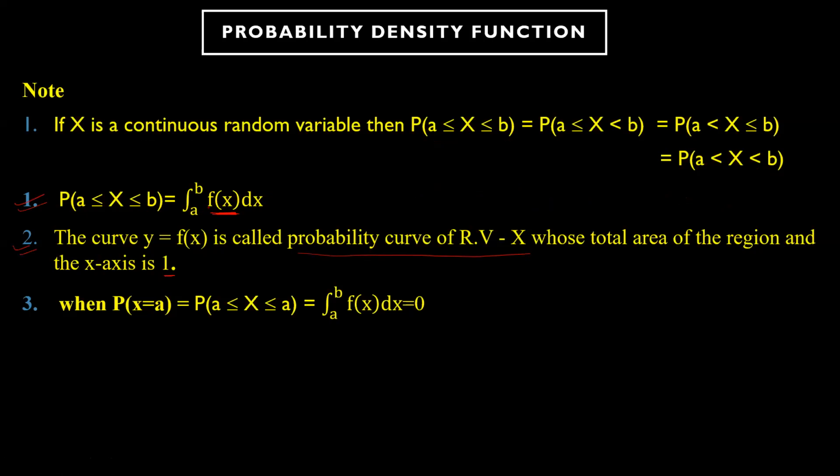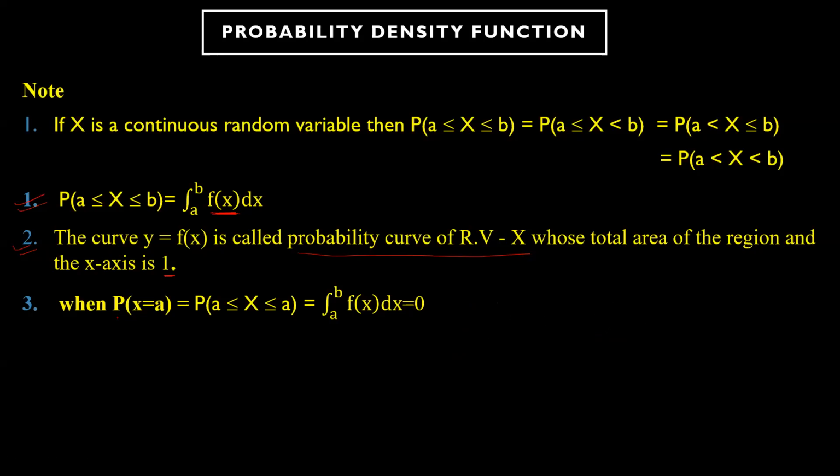If you have, let's say, you are integrating between 1 to 2 of x square dx, when you plot it, roughly I'll draw 1 and 2 here, whatever the curve you draw, the area between this will be 1. It has to be 1. This is what it says. We will see this later.